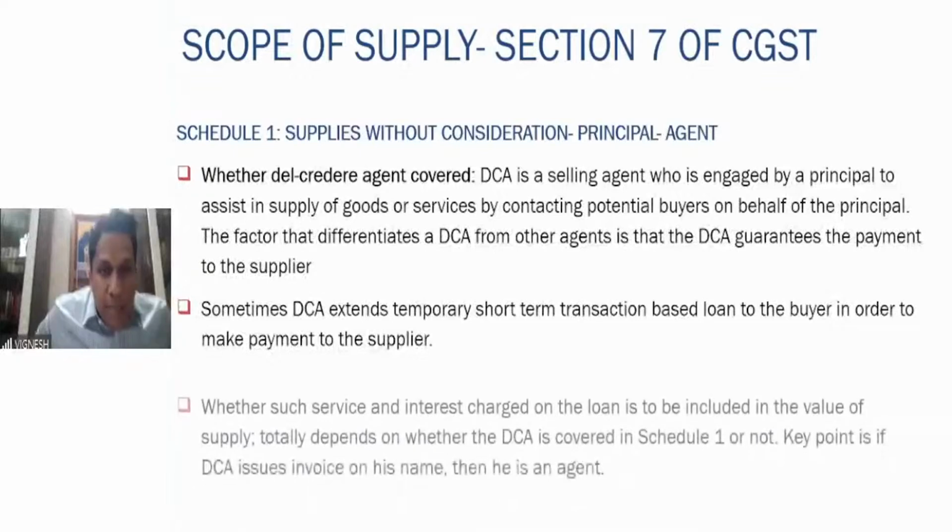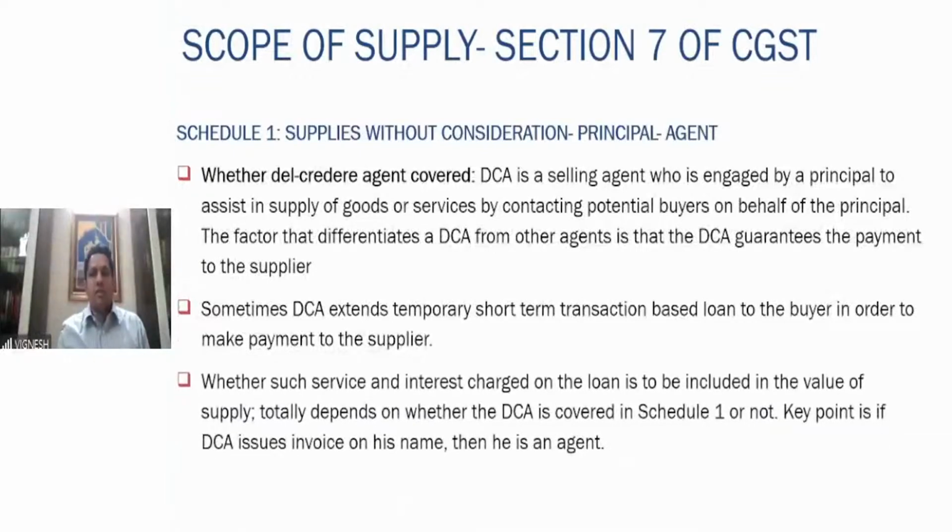Sometimes what happens, the del credere agent also gives a short-term loan to the buyer in order to make the payment to the supplier. He tells the buyer that if you are not able to make the payment, I will give you a loan, and with this loan you make the payment. And then for this loan, the del credere agent will also charge a service fee and interest as well, right?